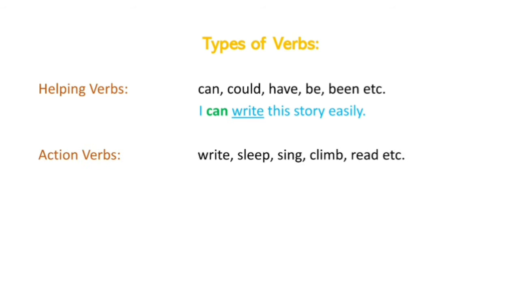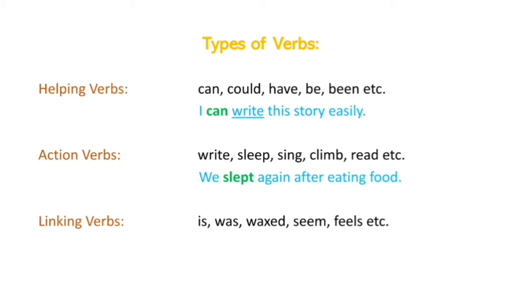Now our second type of verb is the action verb. You must have heard this, and I have also told you this word as a definition of verb. They include any action we do. I have given some examples, like write, sleep, sing, climb, read, etc. For example, we slept again after eating food. So here the word slept is an action verb and it is also our main verb, of course.